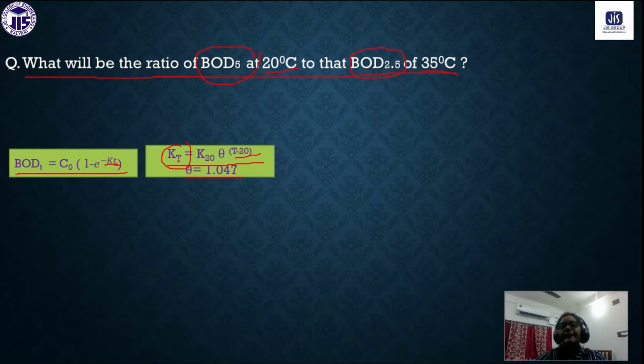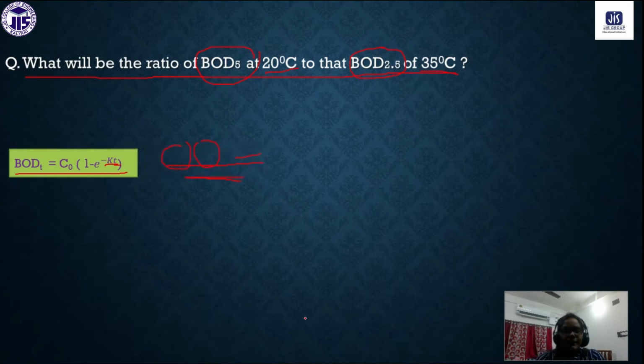So kT is the rate constant at temperature T, that equals k20, the rate constant at 20 degrees centigrade, into theta. What is theta? Theta is a constant, whose value is 1.047, to the power T minus 20, whatever the temperature is minus 20. Based on these two equations, we can solve this problem. Now let's get started.